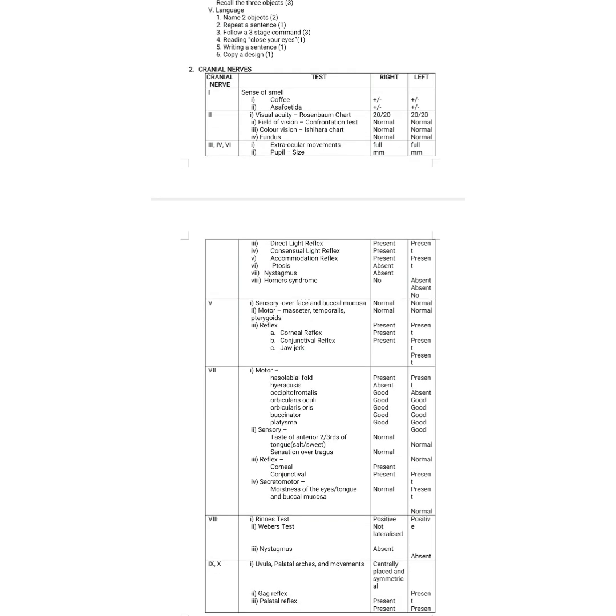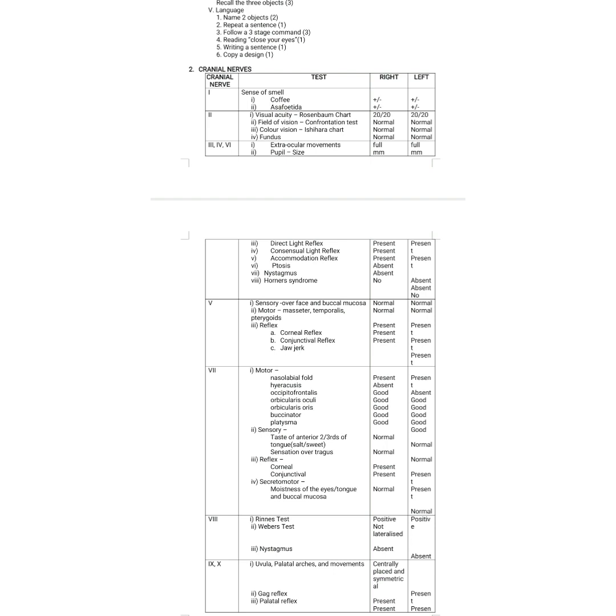And then for the 3, 4, 6 cranial nerves, you have to say the extraocular movements, that is H-shaped method, no? So that is extraocular movements. And then tell about the pupil size, and then do light reflex, direct light reflex, consensual light reflex, and accommodation reflex. Then say about the ptosis, nystagmus, and the Horner syndrome. So this is all about the 3, 4, 6 cranial nerves: extraocular movements, pupil size, direct, indirect, accommodation reflexes, and ptosis, nystagmus, Horner syndrome.